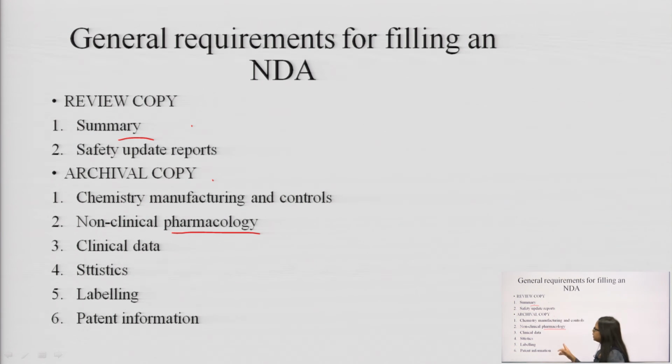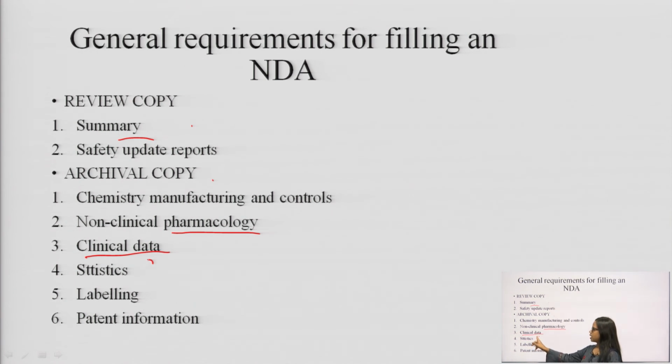Next, clinical data. It means clinical trials performed on humans. Next, statistics, the mathematics or the calculations involved in the whole process. There must be some calculations involved in clinical trials or non-clinical trials, and that must be included.